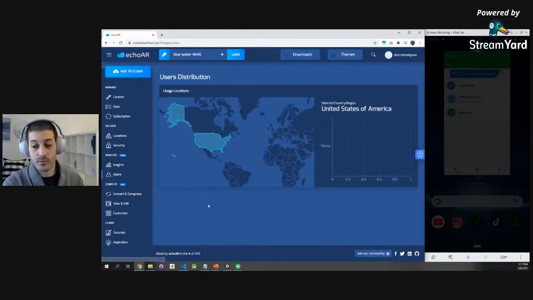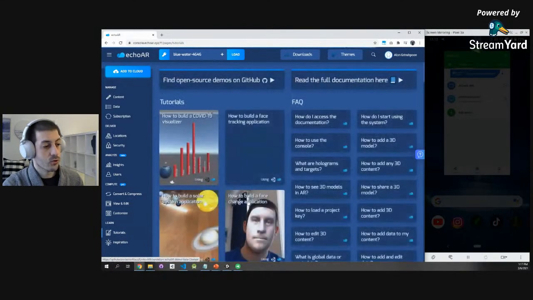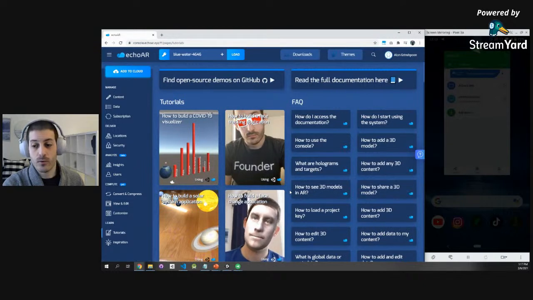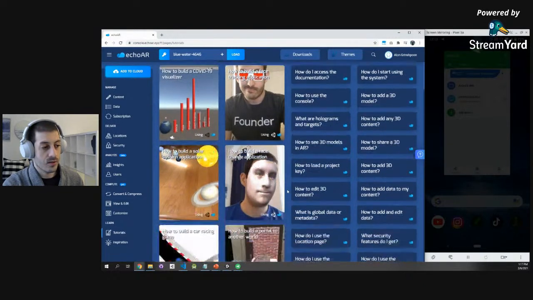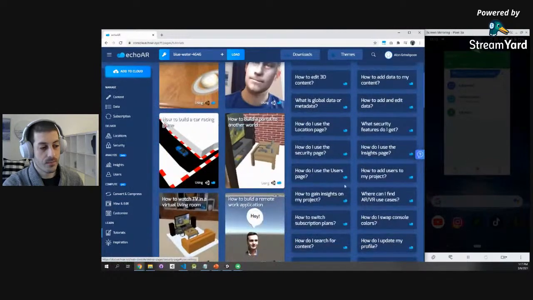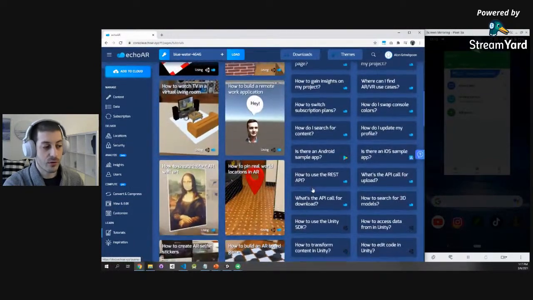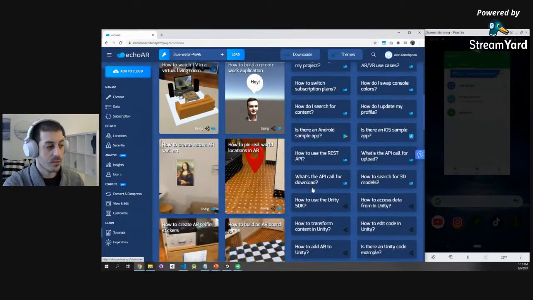Here you see the distribution of users. It's really, really cool. Once your app gets traction, you're able to see where your users are coming from. Another cool page is the tutorial page. Like we saw earlier, we have really cool demos that you can use, and a lot of frequently asked questions that you should review. Definitely review the documentation page.